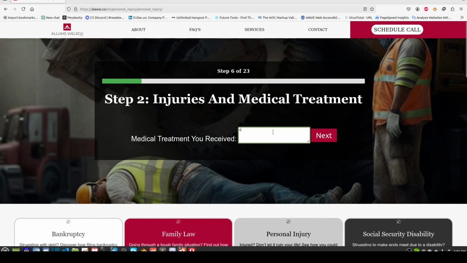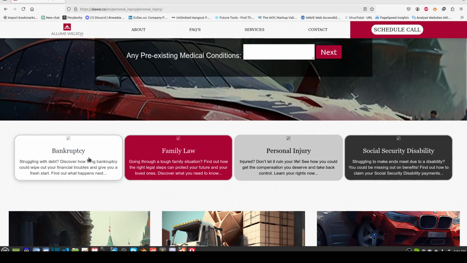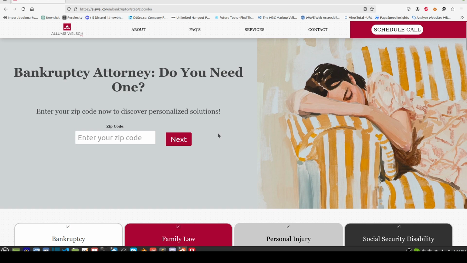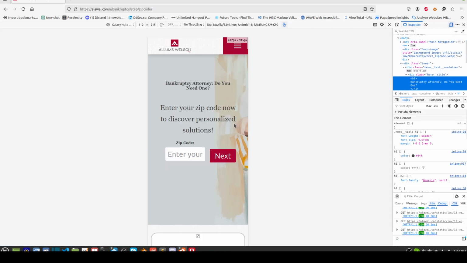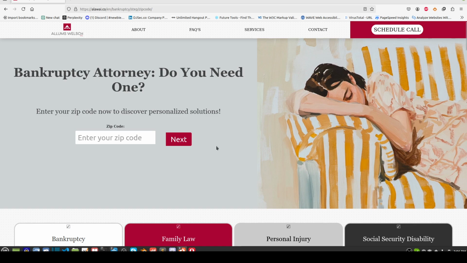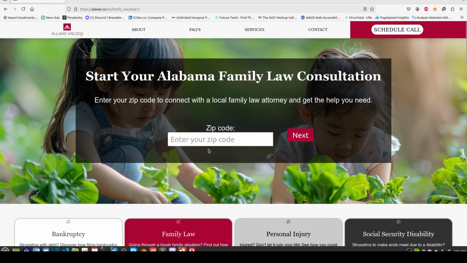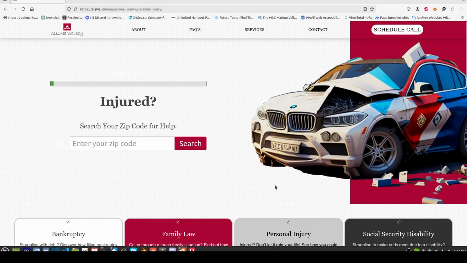So what we've got so far, and again, I'm formatting, and I like it over to the left on the bigger screens. If you get into a smaller screen, the design's got to change because this, of course, can't be over to the left on a smaller screen. So I'm still playing with the designs for the different screens and everything. But we've got the app for bankruptcy. We've got the app for family law. Again, the designs are still being worked on.